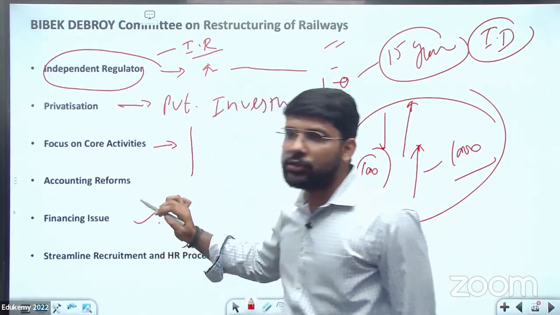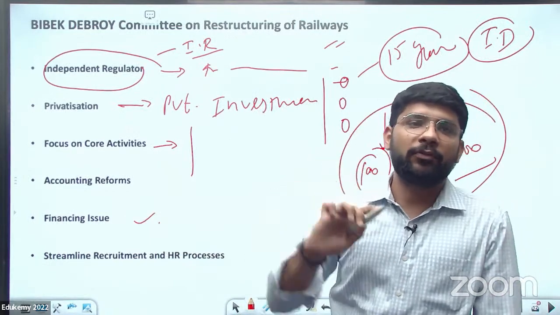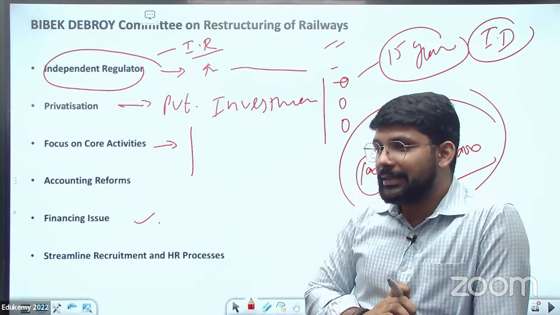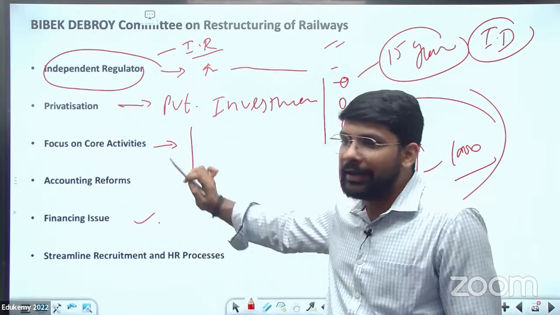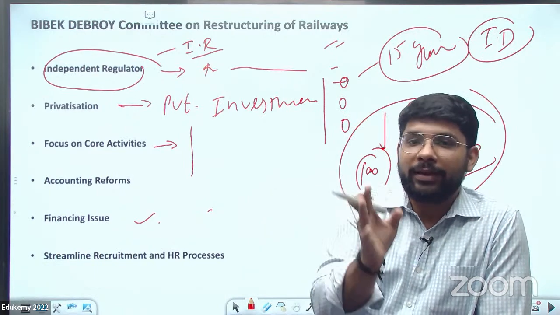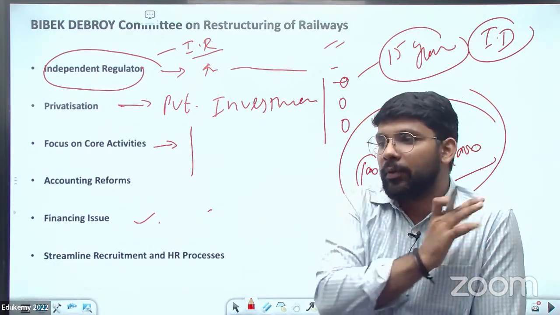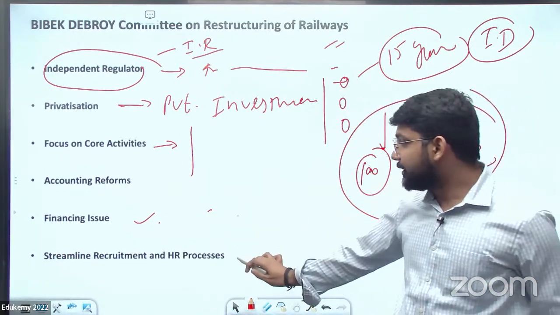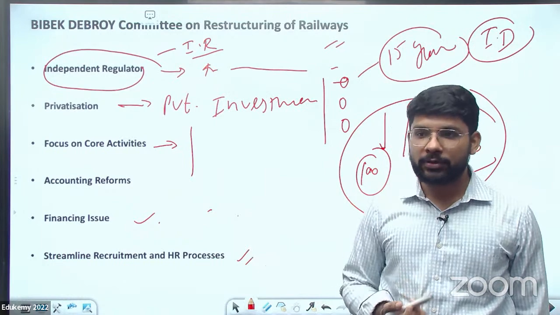Then the financing issue that Vivek Debroy suggests. The financing system of the Indian Railway needs to be completely overhauled, because there is a mess in it. There needs to be clarity about the finance: how the railway is getting the finance, and what the outcome of the investment is. And streamline the recruitment and the HR process.